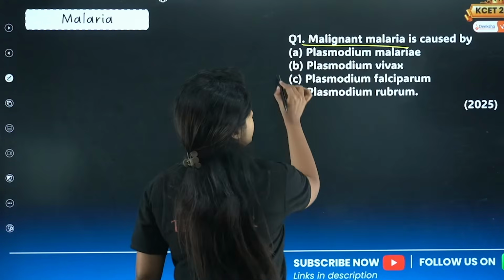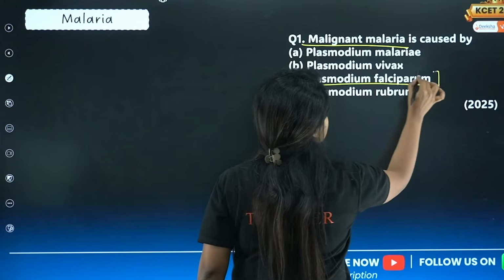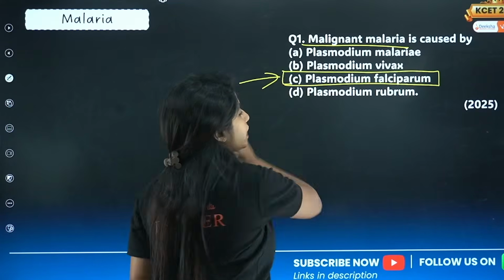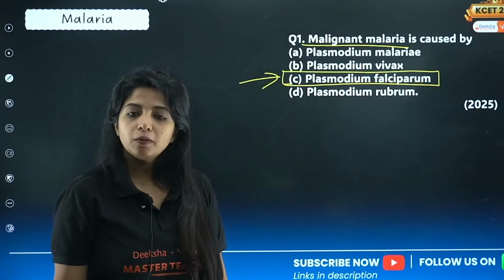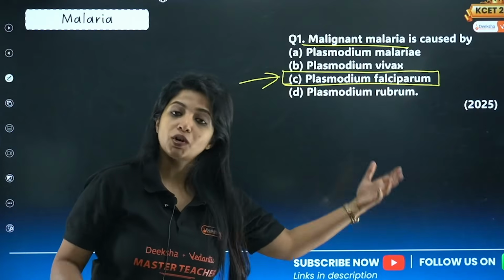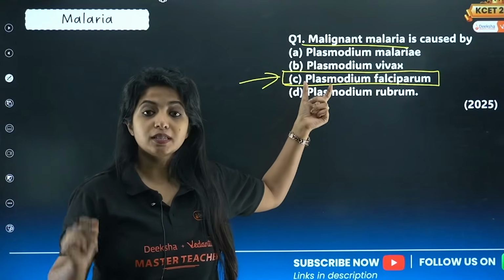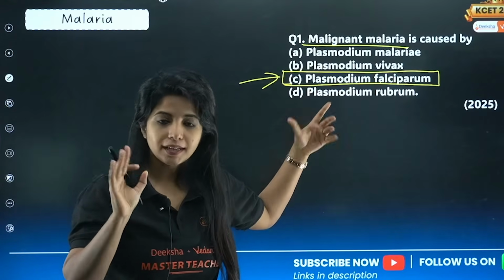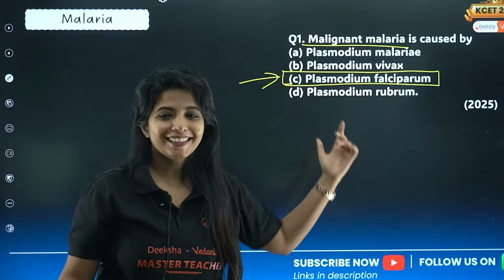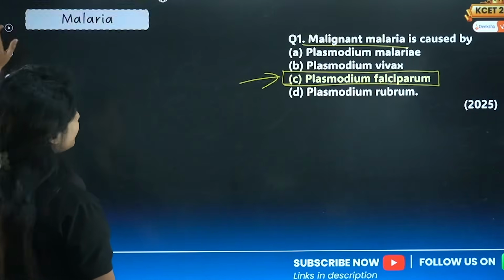So the answer for this question is Plasmodium falciparum. This causes the malignant form of malaria. You can remember it like, you fall dead. So Plasmodium falciparum is the one that causes the malignant form of malaria. Do not forget it. Questions can come again and again. This is from the year 2025.